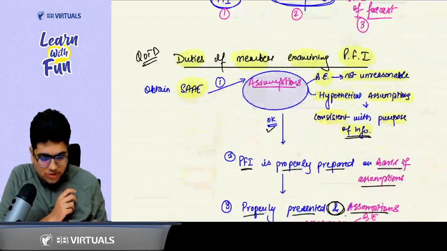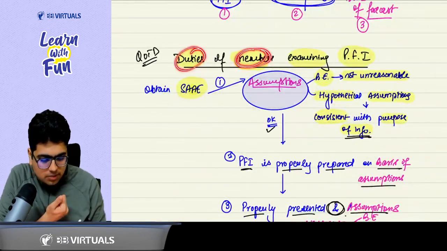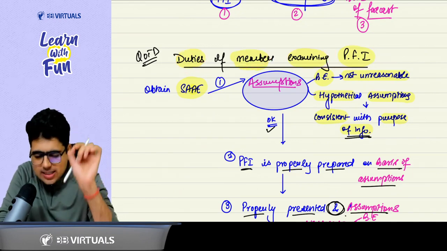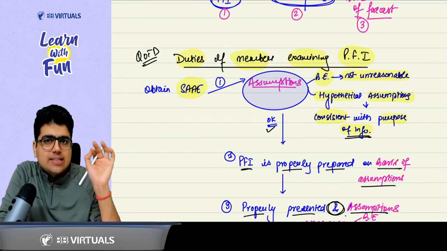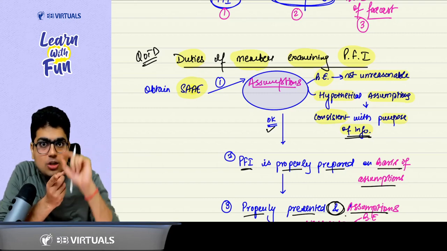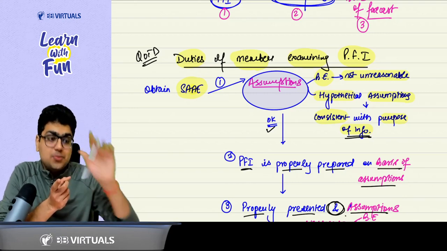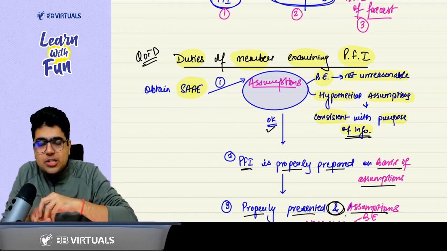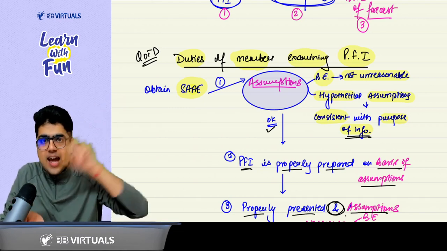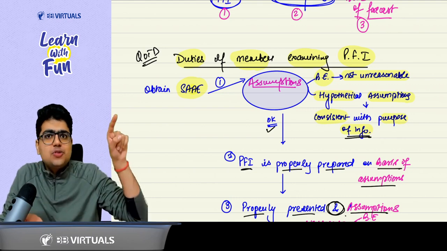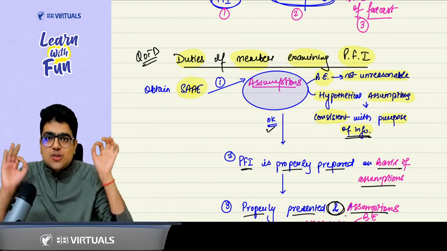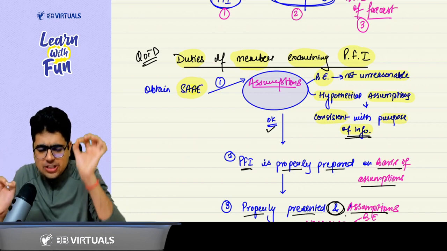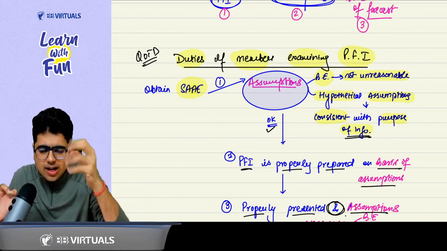Now comes the question of the day. What are the duties of the member who is examining the PFI? So tell me one thing, what is the most important element to be examined here? Is it the information or the assumption? Sir, it is the assumption. It is on the basis of the assumption that we move from the current information to the futuristic information. Through the assumption. So as a practitioner, your focus should be on obtaining sufficient and appropriate evidence about the assumption.